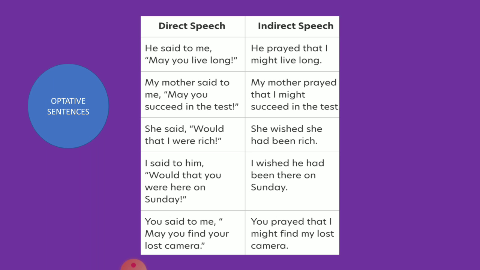Now as we go forward, there are the optative sentences. Optative sentences mean the blessing sentences or the wishing sentences. Whenever you frame a sentence like, may you live long, may God bless you, these are the optative kind of sentences. This kind of sentences is used to pray for someone or to wish someone. So the same words have been used in the indirect speech.